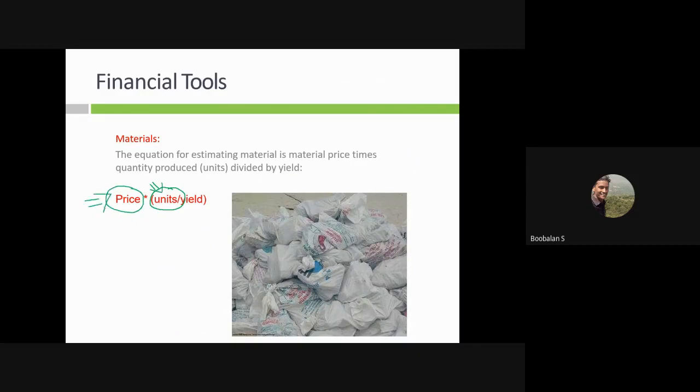So this will be a common formula. It will be applicable for civil construction as well as mechanical parts as well as electrical parts, right? How many units of equipment we are purchasing, and what is the individual price of that particular equipment. So this is my material cost.